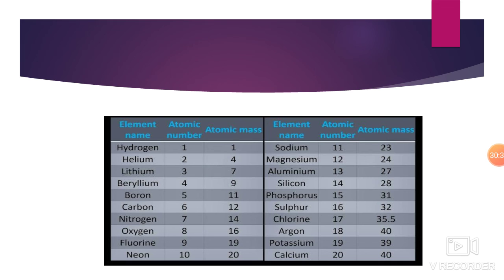If you don't remember the atomic number and you remember the atomic mass, then you can get the atomic number, but this trick doesn't work in all cases. You can just divide the number by 2. If the atomic mass of boron is 11, if we divide it by 2, it will come as 5.5, but we cannot consider the decimal point, so we will consider it as 5.